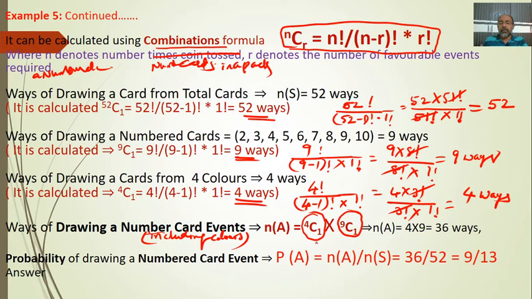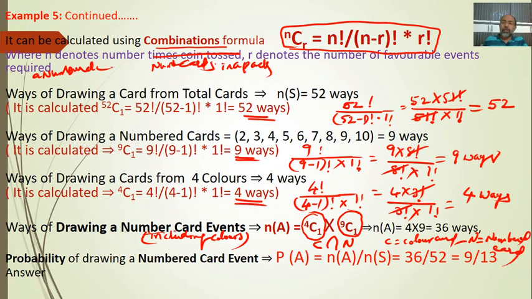We'll take color cards and number cards, so we'll put C intersection N. C means color cards, and N is number cards. As we have used n of A here itself, I am using C for color cards, C is equal to color cards, N is equal to numbered cards.